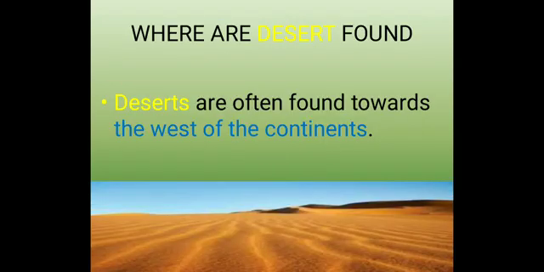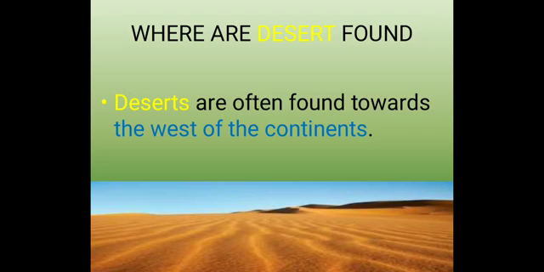Now, where are deserts found? Deserts are often found towards the west of the continents. Now, how many continents do we have?